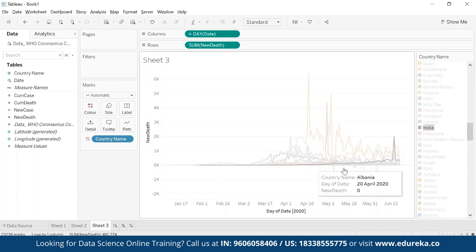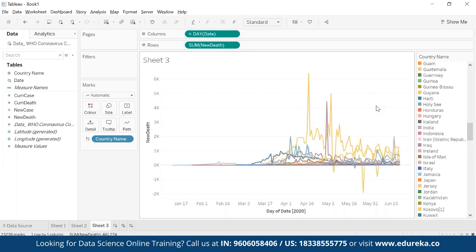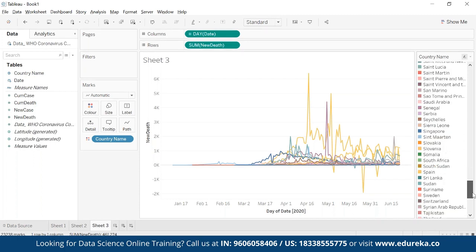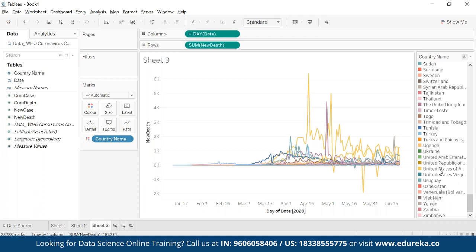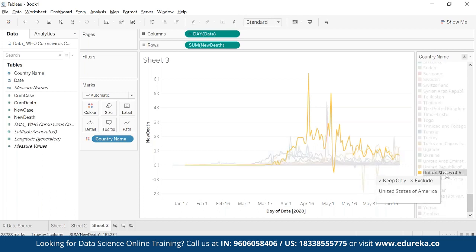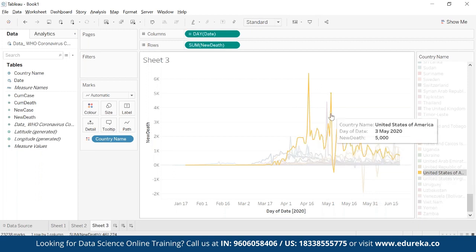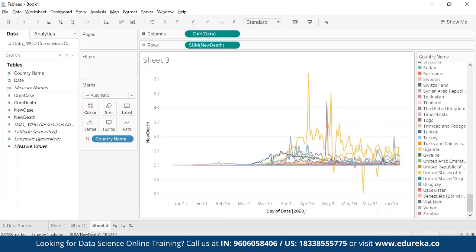So here you see there is a sudden up and then it's going down. I think a few days back there was a huge spike coming in. So that is what you see here as well. The worst country is the US as of now because of more tests and everything happening. So let's see what's going on there. So United States of America, I think this, yeah. So here you can see it's a yellow line. It's a peak.